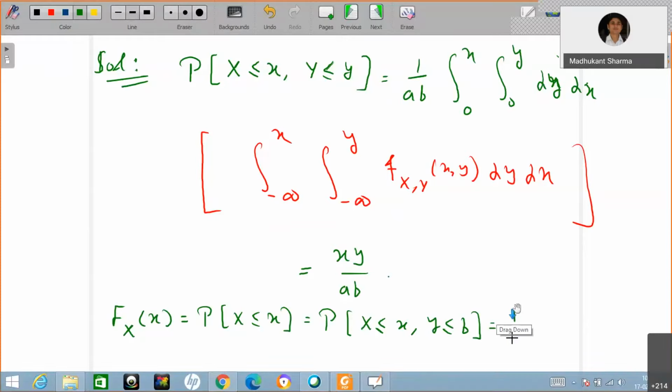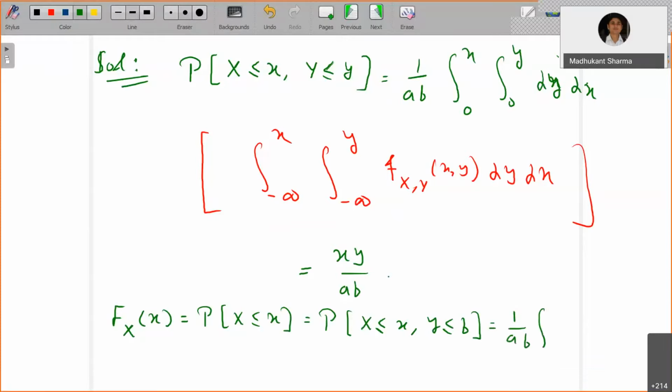So that's going to be 1 upon a into b, integration 0 to x and integration 0 to b, dy dx, and just by carefully substituting the values you can find it. Sorry, y is not here, it is integration 0 to b dy. This integral value is b, so b will get cancelled. What remains is 1 by a, integration 0 to x dx, and that is going to be x by a.